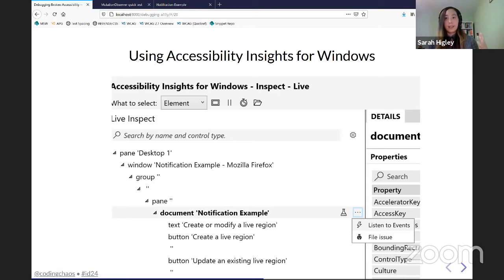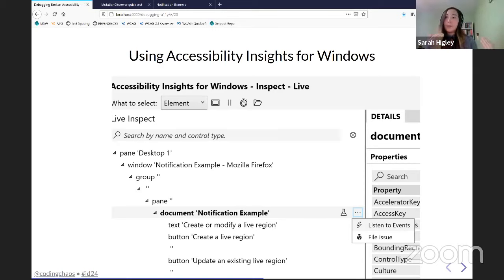And what it's doing is it's inspecting the actual accessibility API. And this works for any app you might have on Windows. And it inspects a specific accessibility API, UIA, and this works best on Microsoft Edge. You can do it on Firefox and Chrome. It's just they map to a different API, and then that API maps to UIA. So you're kind of a step removed. But yes, I open Accessibility Insights for Windows.